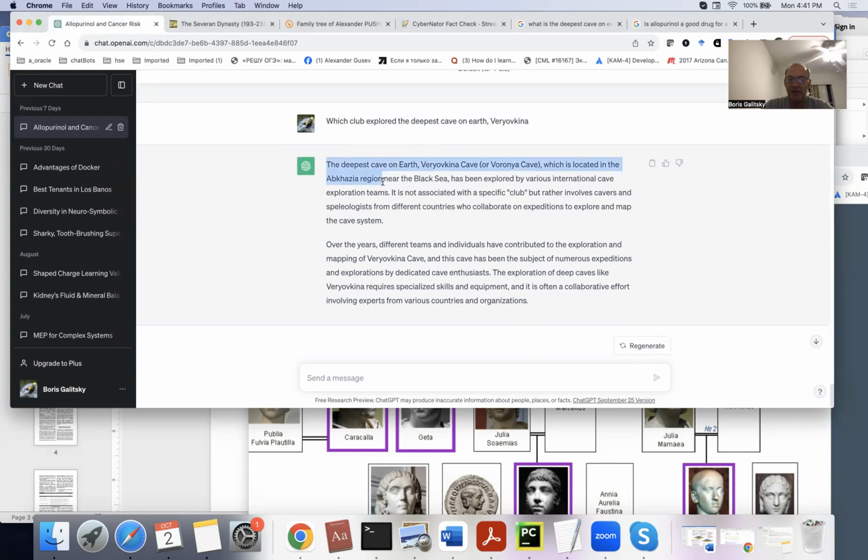And ChatGPT for some reason refuses to mention the team, saying "explored by various international cave exploration teams," which is actually not true, and saying this is not associated with a specific club. Let's take the first sentence and fact check it.